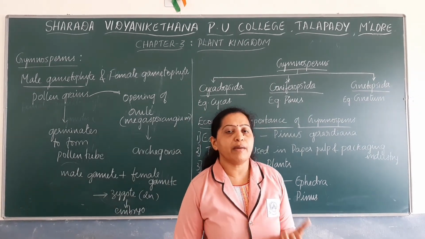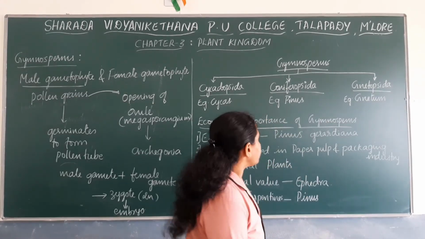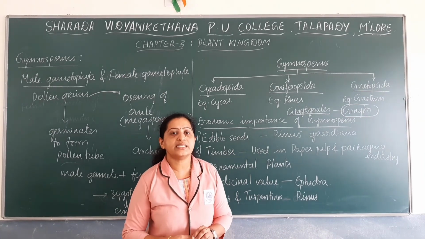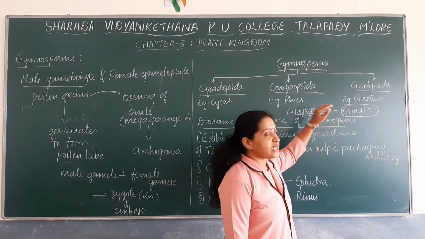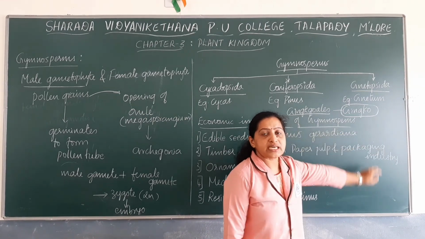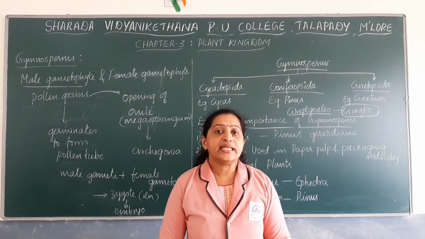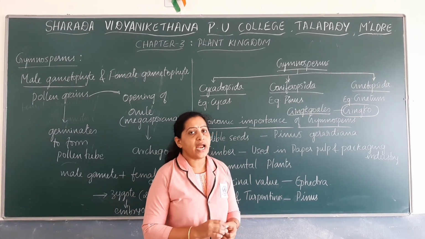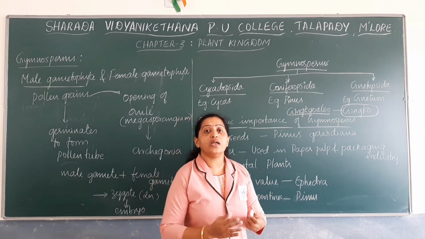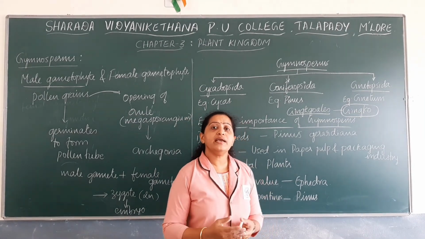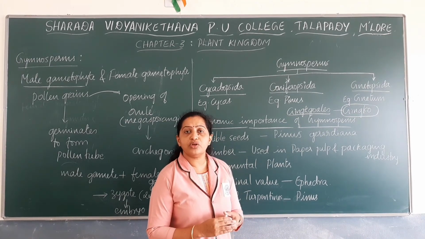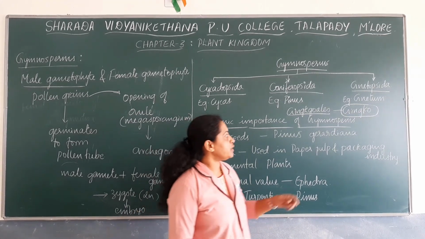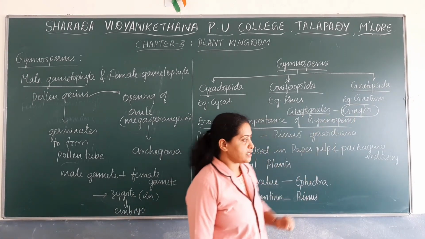For example, there is a member known as Ginkgoales, whose plants are called living fossils. Ginkgo is a gymnosperm which is considered a living fossil, and these are called living fossils because they are a very primitive type of gymnosperm and they have not undergone evolution for millions of years. They are the primitive type of gymnosperms, so they are considered as living fossils.